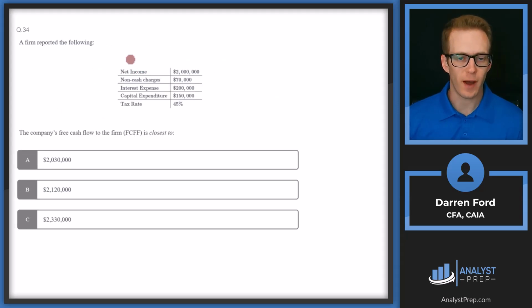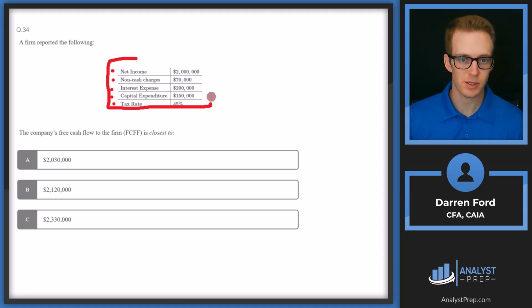A firm reported the following. So we've got net income, non-cash charges, interest expense, capex, and tax rate. The company's free cash flow to the firm is closest to. So we're going to take all these numbers here and make adjustments to the net income to get to our free cash flow to the firm.